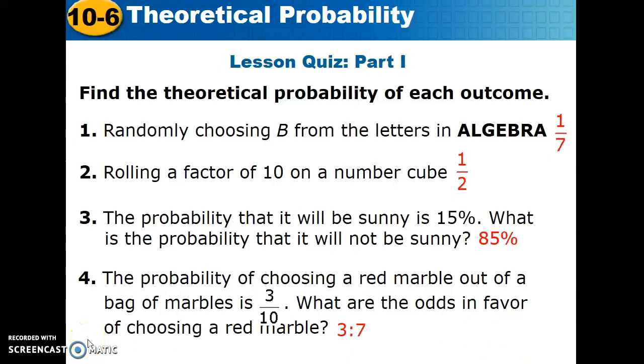So that completes lesson 10.6. Please look to find your problem set, and good luck.